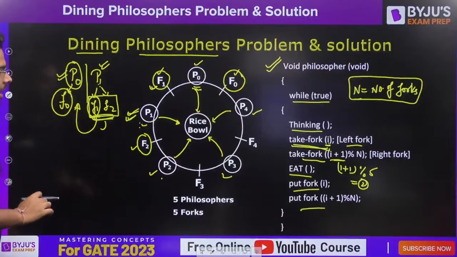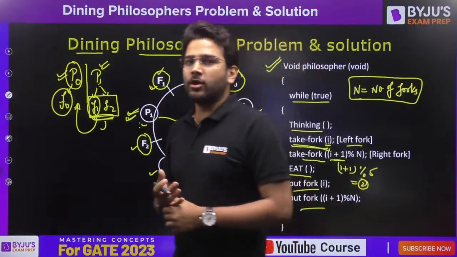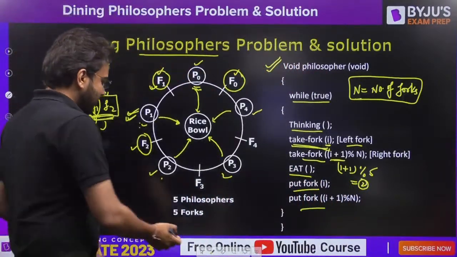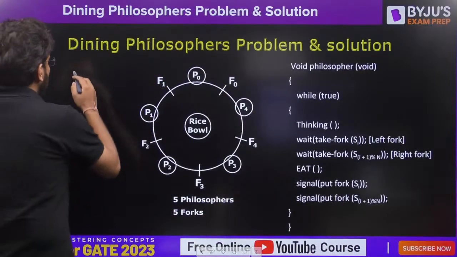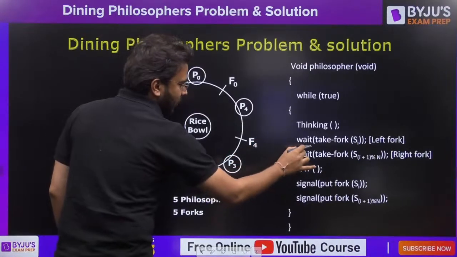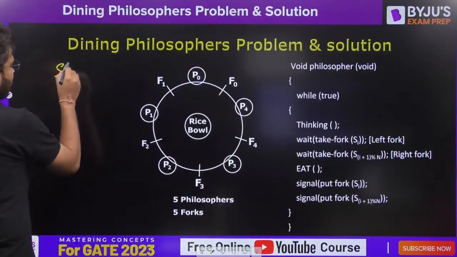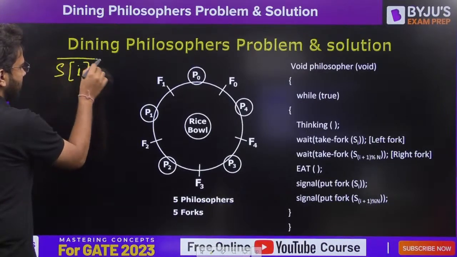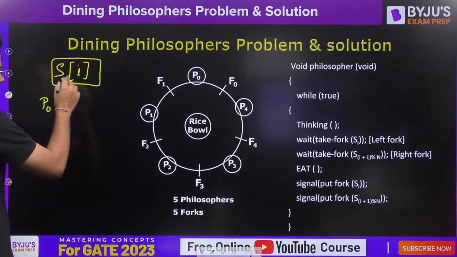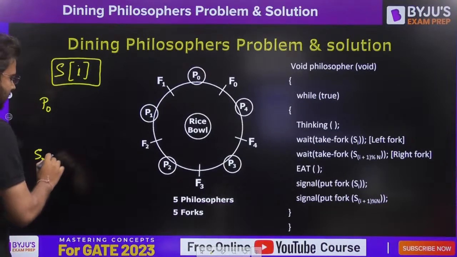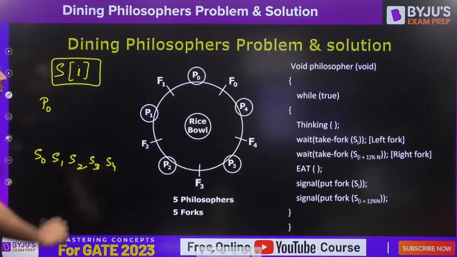Okay, now to eliminate this problem, or to have synchronization between the philosophers, what we need to do is, we have used semaphores here. So as you can see, in this case, this is the changed code. Here we are going to use the semaphores. So carefully see this, we have an array of semaphores here. So let's say if we have a P0 philosopher, for that we are going to have S0 semaphore, S1, S2, S3, S4. So total 5 semaphores we have.